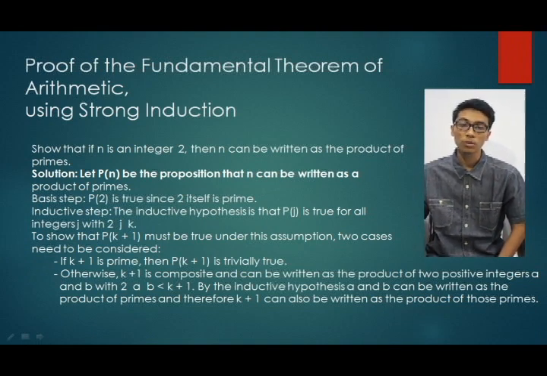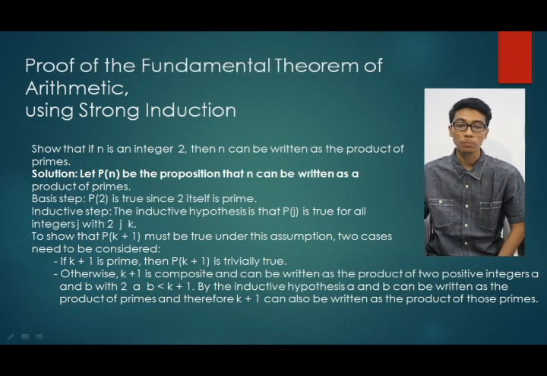Basis step: P(2) is true since 2 itself is prime. Inductive step: the inductive hypothesis is that P(j) is true for all integers j with 2 at most j at most k. To show that P(k plus 1) must be true under this assumption, two cases need to be considered.